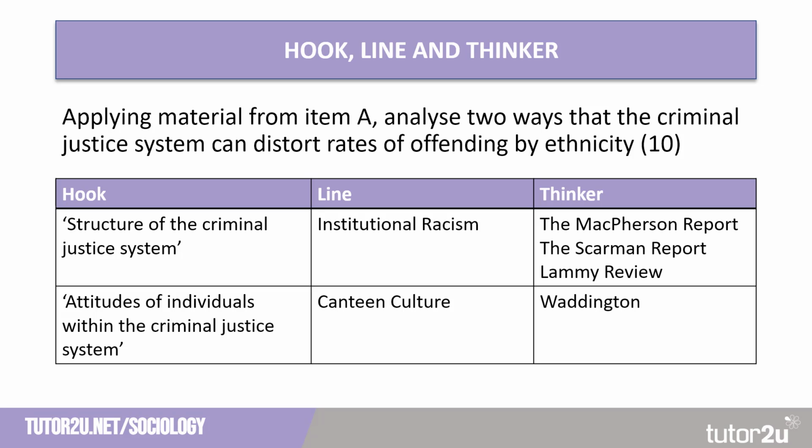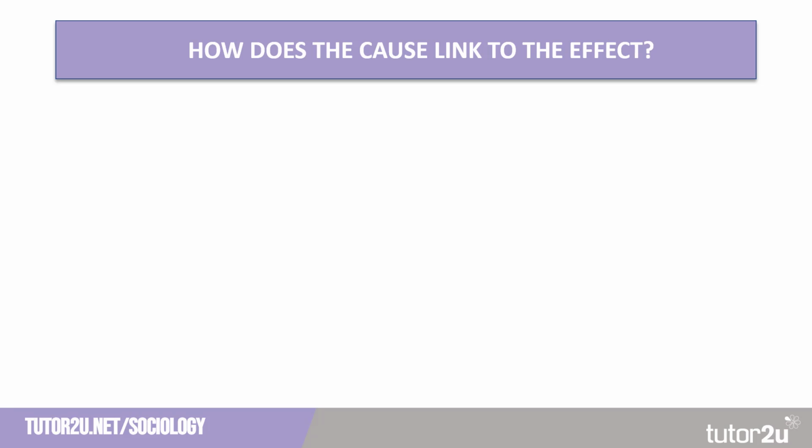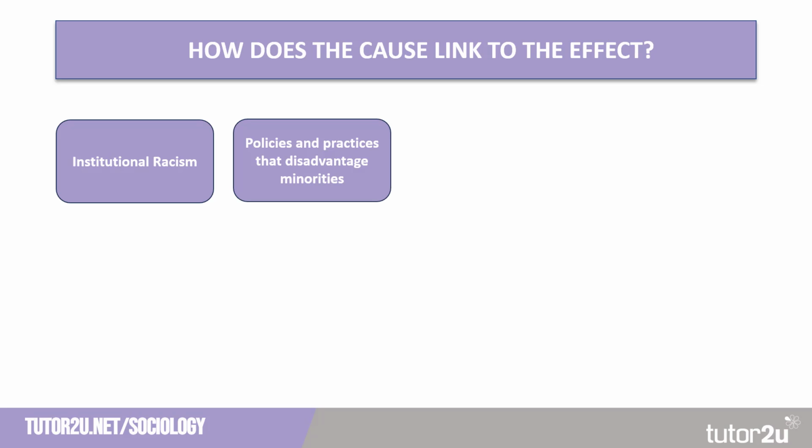Our second hook, we've gone with the attitudes of individuals within the criminal justice system, and we've concentrated on canteen culture. And this was from a study by Waddington. Reiner also did a study on this. And now we need to develop how might institutional racism distort rates of offending, and how might a canteen culture distort rates of offending. So what we need to do is link the cause to the effect. So we start out here with institutional racism. Institutional racism is policies and practices that disadvantage minorities.